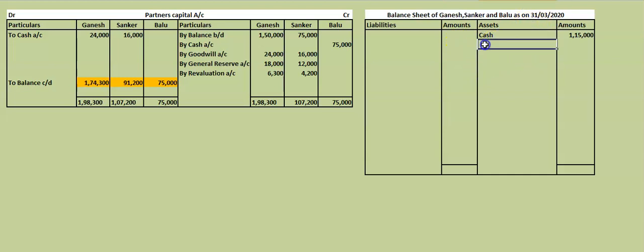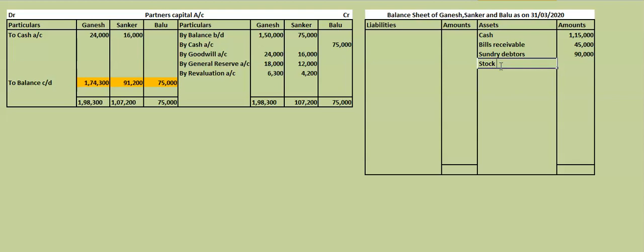Cash we have taken already, 1,15,000. Then bills receivable, no change in bills receivable, 45,000 is the value. Sundry debtors also no change. Sundry debtors is how much? No change in this value, 90,000 we get. Then next is what? Stock.